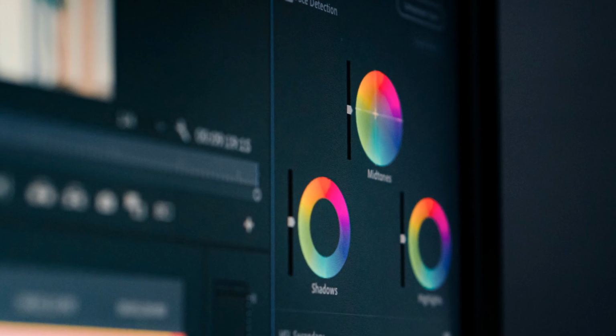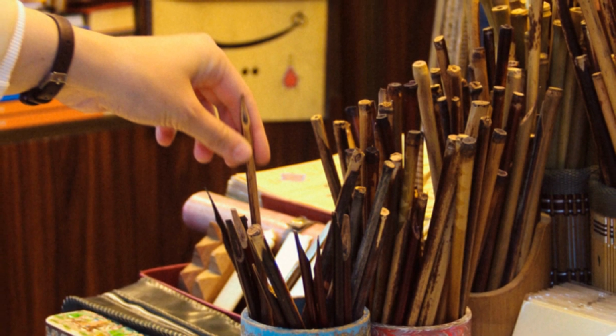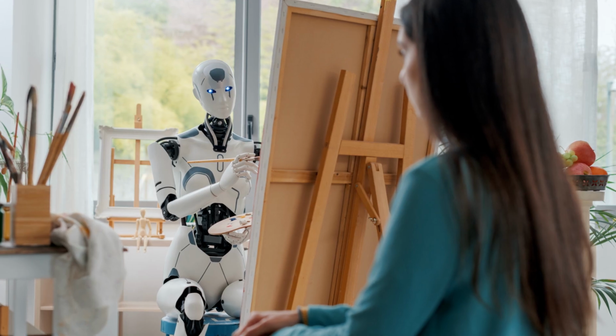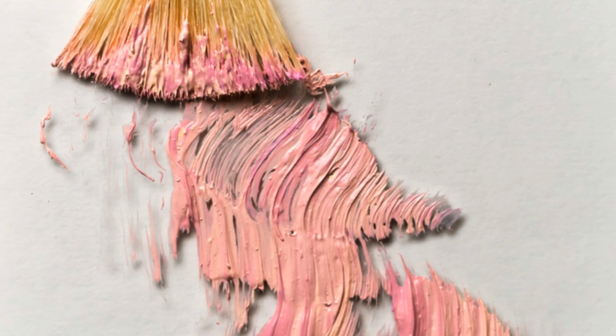AI tools let you fix flaws, add elements, or expand the composition. Inpainting lets you select and regenerate specific areas, great for fixing errors or adding objects. Outpainting expands your image, changing aspect ratios or revealing more of the scene. The AI fills new space while matching the original style.